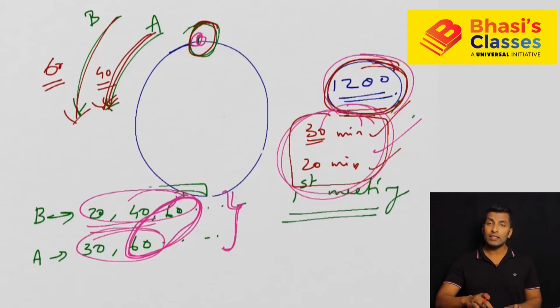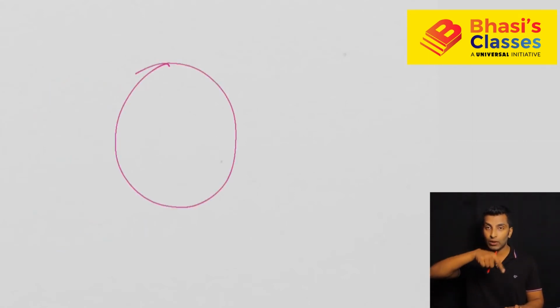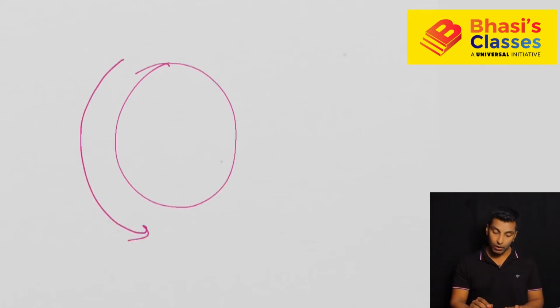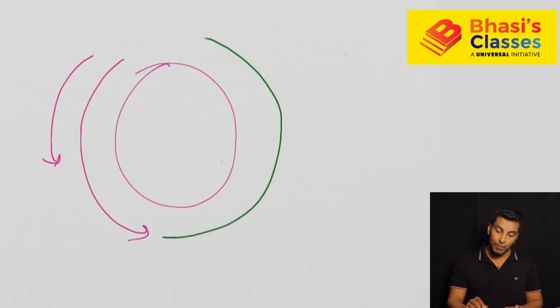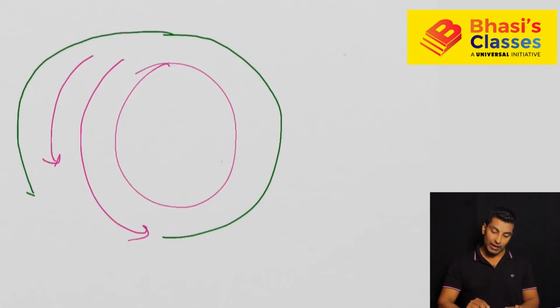Now what is the concept of first meeting? That's what you need to know. Now the concept of meeting: when you're traveling in a circular track, the first person is moving like this, who has more speed, and the second person is coming like this. Now when I say meeting, the person who has more speed will complete a round, and they will have to come back again and will meet somewhere here.